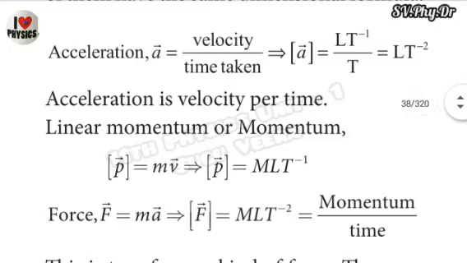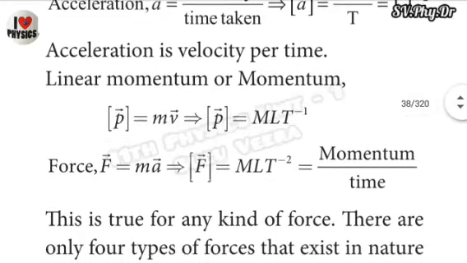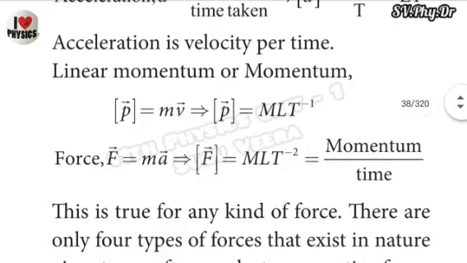And another example, force F vector is equal to mass into acceleration, where acceleration is a vector quantity. So bracket of F vector is equal to M L T power minus 2, that is momentum divided by time.